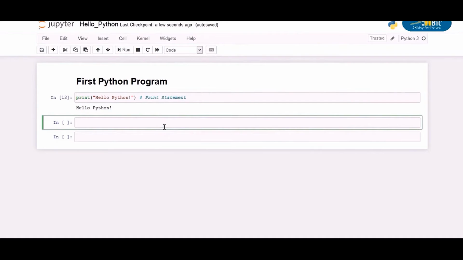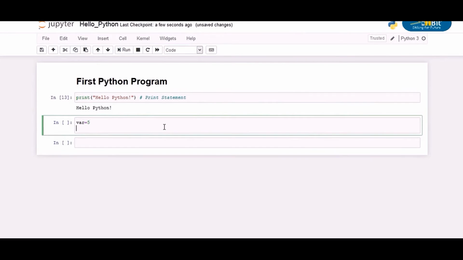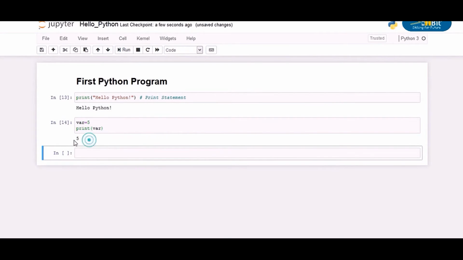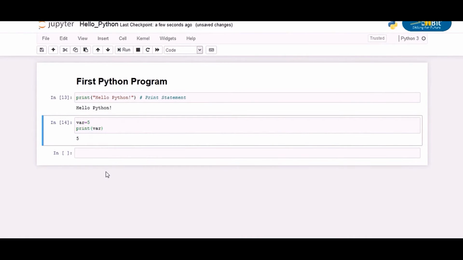Now let's add another cell and see another instance of the print statement. This time we are going to assign a value to a variable and then print it. So let's create a variable with the name var and assign it value 5. You may choose the variable name as you wish. Let's write our print statement and run it. So you can see that the value of the variable has been printed.